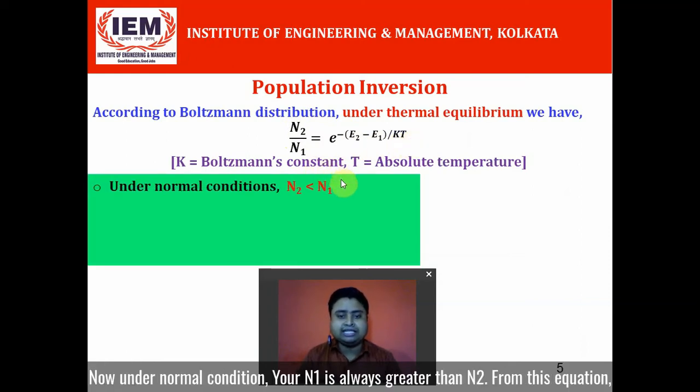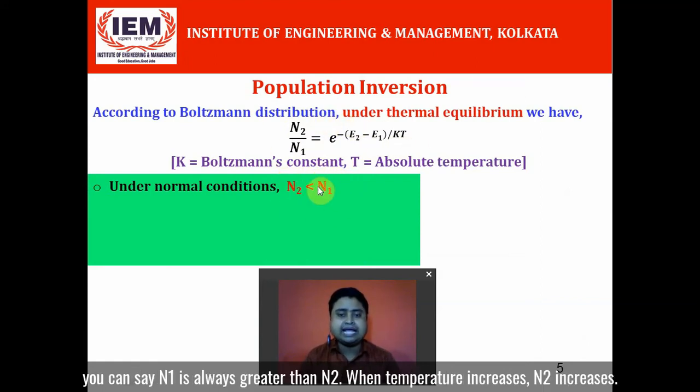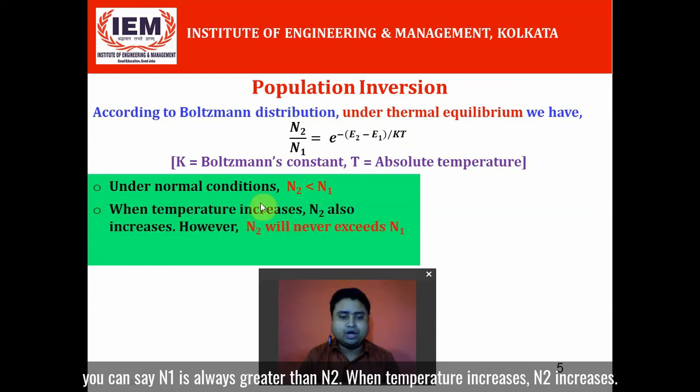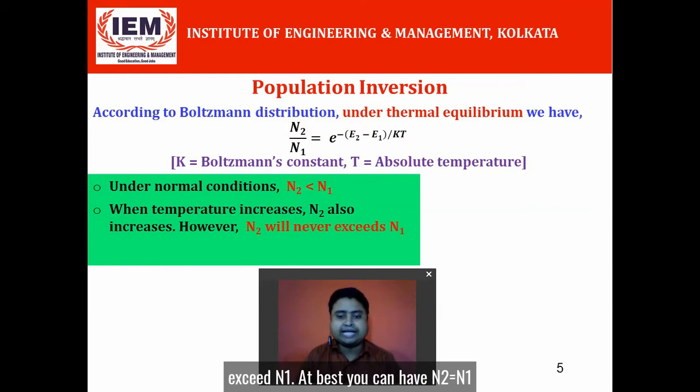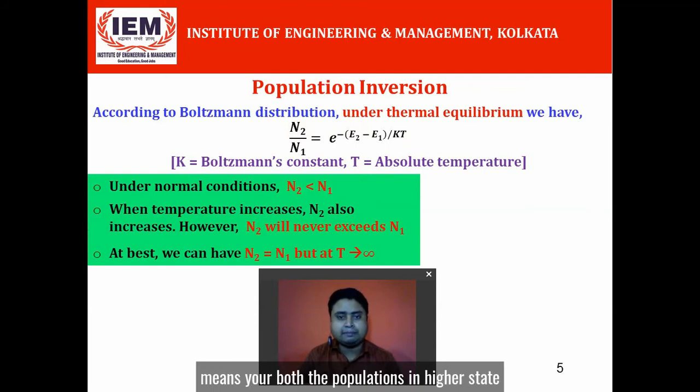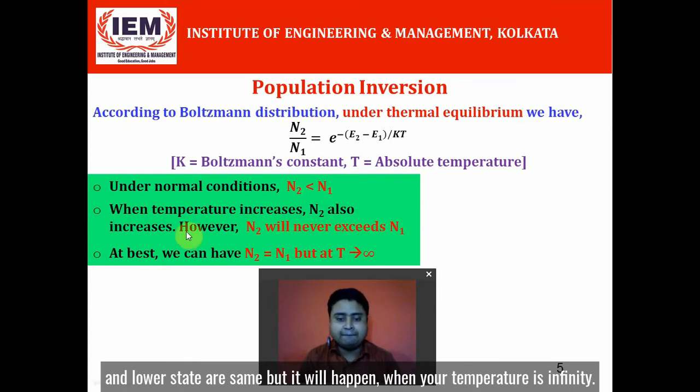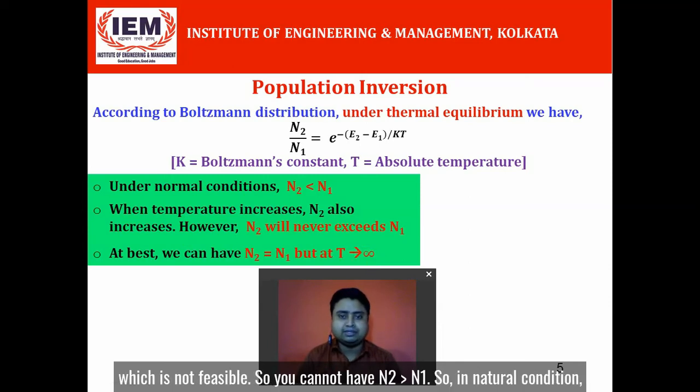Now under normal condition, your N1 is always greater than N2. From this equation you can say N1 is always greater than N2. When temperature increases, N2 increases. However, at all the points you should have N2 less than N1. N2 cannot exceed N1. At best you can have N2 equal to N1, means both the populations in higher state and lower state are the same, but it will happen when your temperature is infinity, which is not feasible. So you cannot have N2 greater than N1.